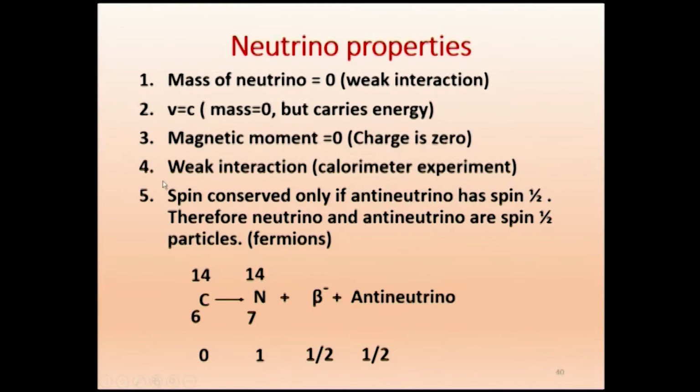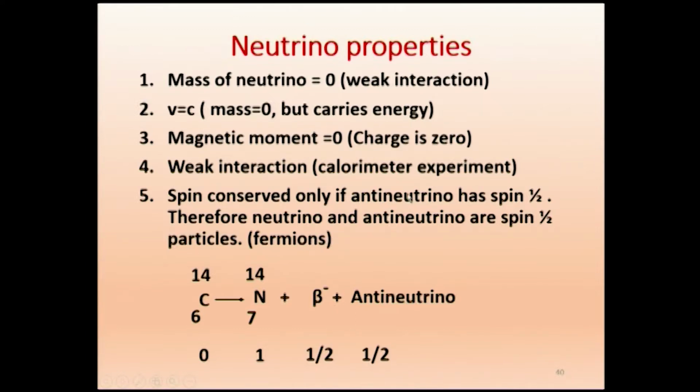Now you come back to the sentence: spin is conserved only if the antineutrino has spin ½. This antineutrino has spin ½. Therefore, neutrino and antineutrino are spin ½ particles. And as we just said earlier, spin ½ particles are called fermions, because they obey Fermi-Dirac statistics.